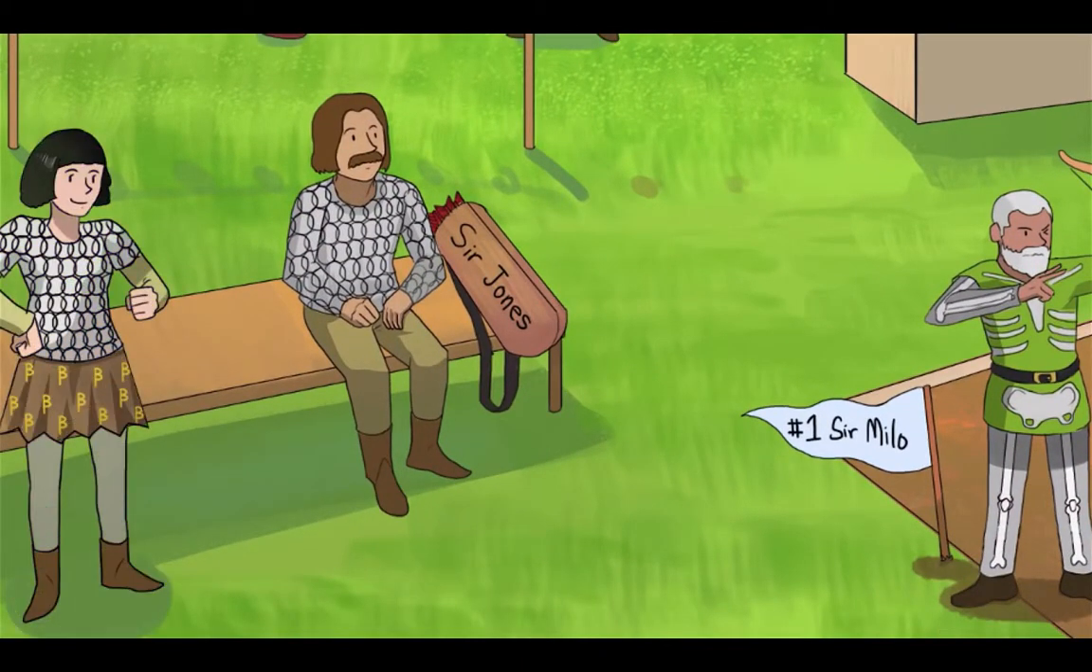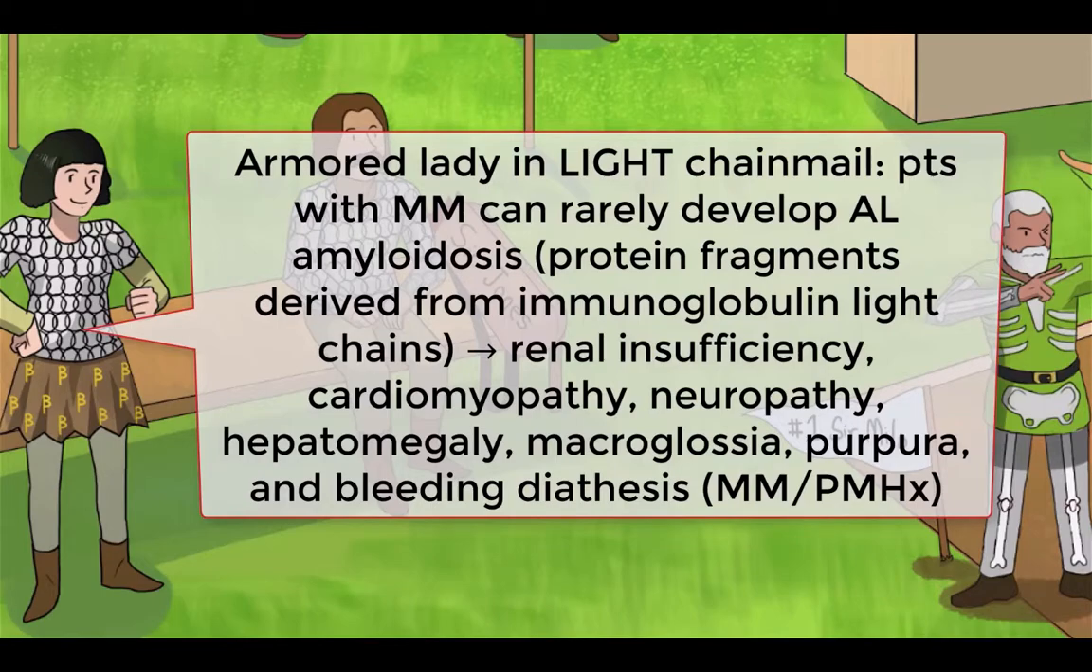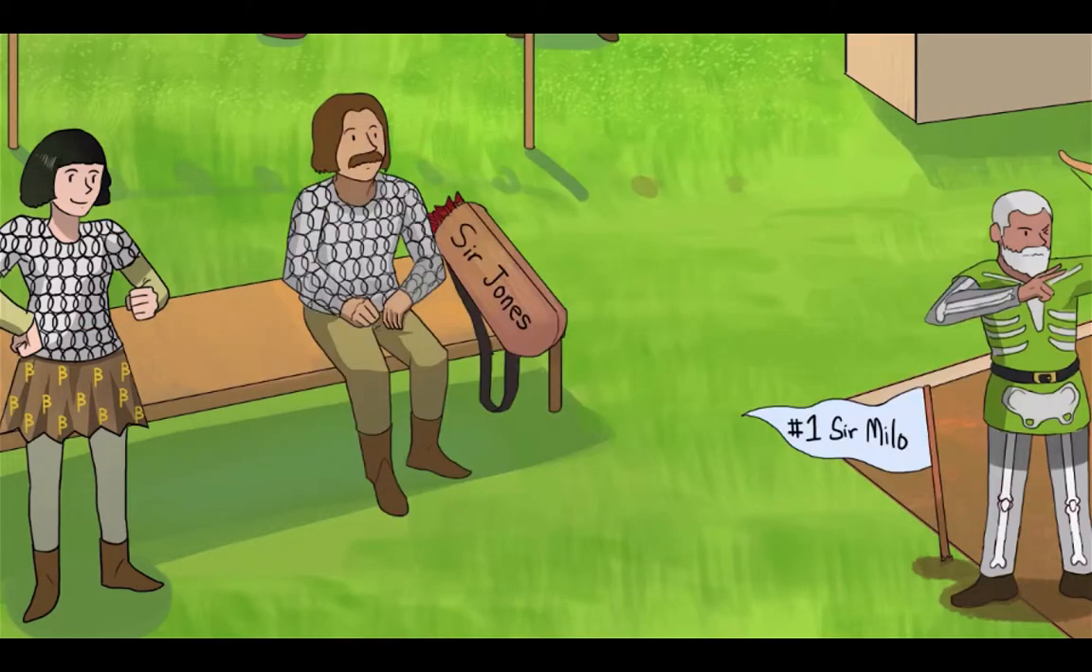A small minority of patients with multiple myeloma or Waldenstrom macroglobulinemia also develop AL amyloidosis. So we've brought in Joan of Arc, our amyloid armored lady. Amyloidosis is a systemic disease characterized by extracellular deposition of protein fibrils in organs and tissues throughout the body. AL-type amyloid, specifically, is composed of protein fragments derived from immunoglobulin light chains, as depicted by the light chainmail she's wearing. And because these light chains form insoluble fibrils in an anti-parallel beta-pleated sheet configuration, she's always wearing that beta-pleated